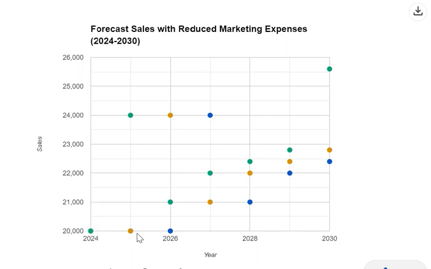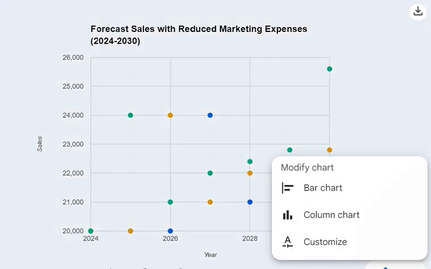Product B demonstrates moderate growth, with forecast sales rising from 26,400 in 2024 to 34,321 in 2030. Product C shows the least growth, with forecast sales increasing from 30,400 in 2024 to 37,460 in 2030. Impact of reduced marketing expenses.